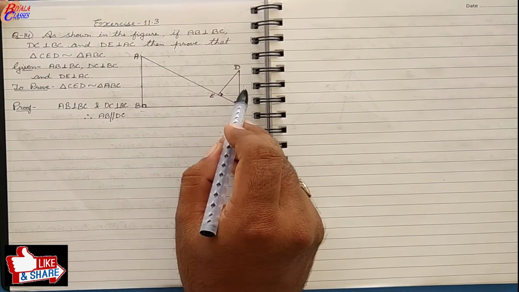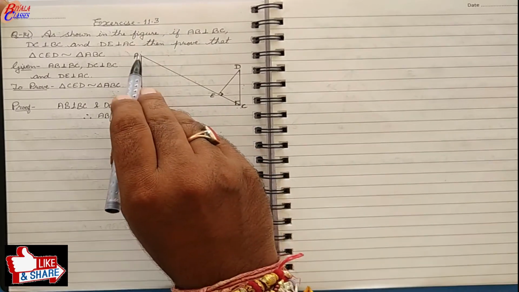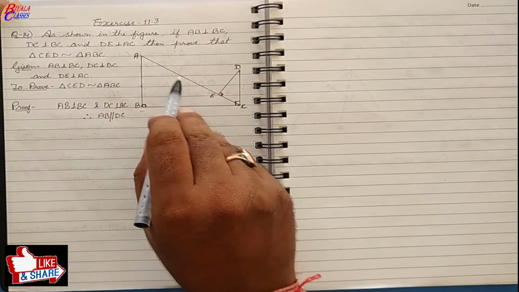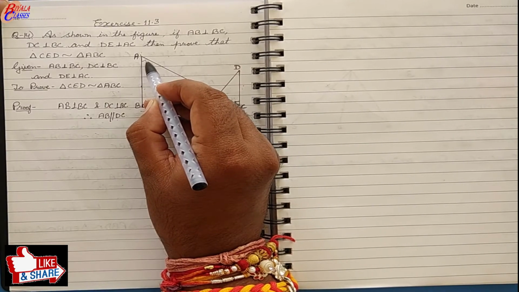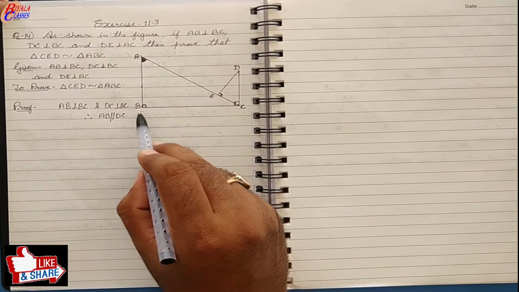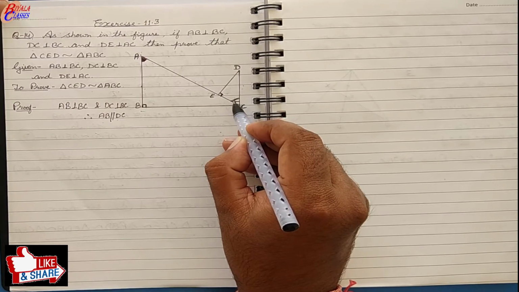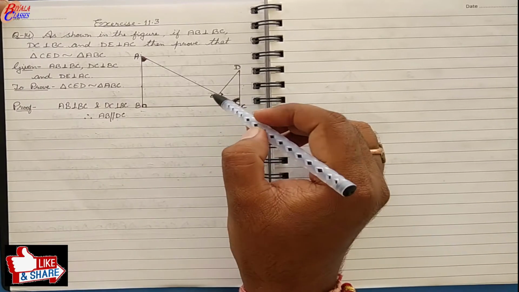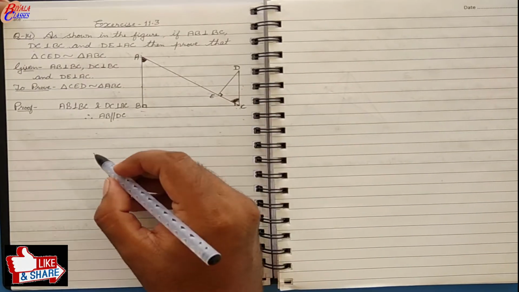Now if AB and DC are parallel, then this AC will act as a transversal, and AC being a transversal, this angle, that is angle A, or you may name it as angle BAC, and this angle, that is angle DCE, they both are equal.